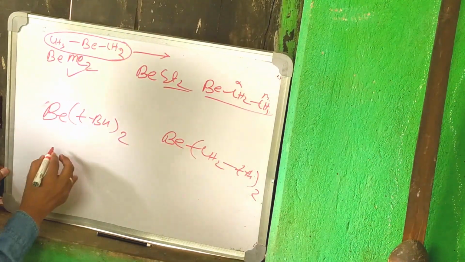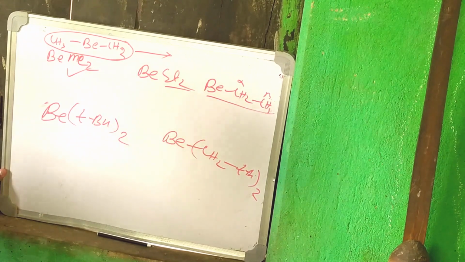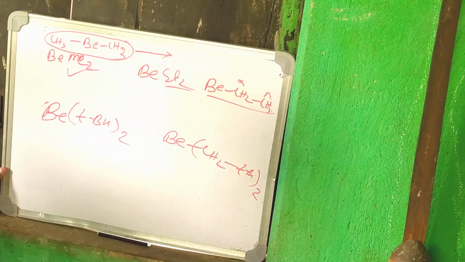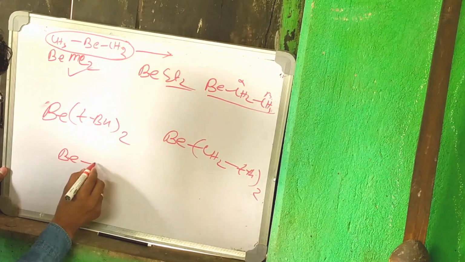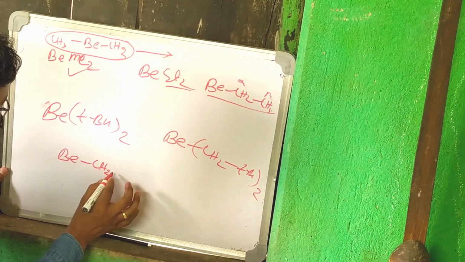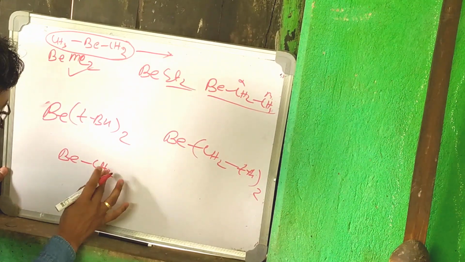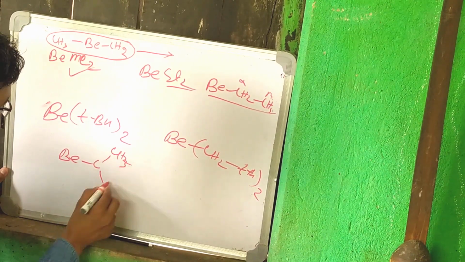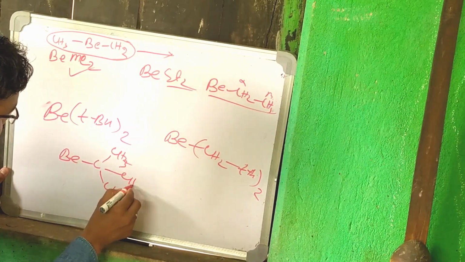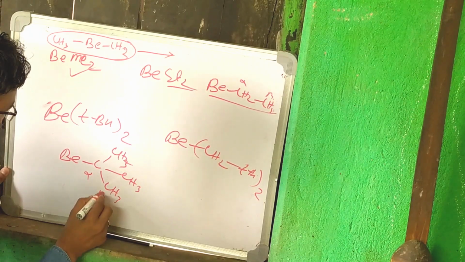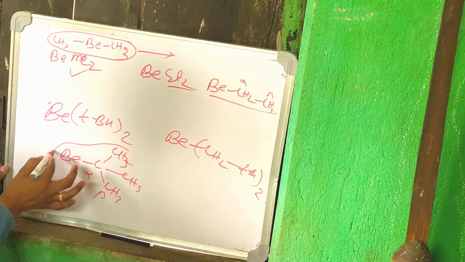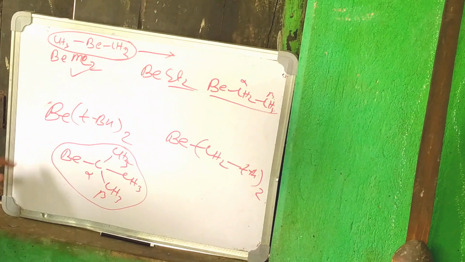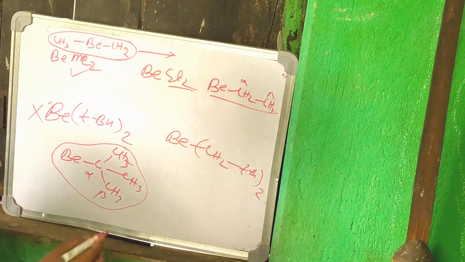Here if you see that Be-CH2-CH2-CH3-CH3, so alpha, beta. This molecule also has beta hydrogen, so this molecule also undergoes beta hydride elimination, so this molecule is also not stable.